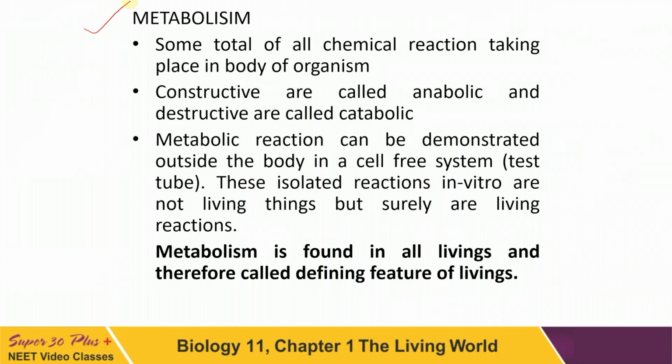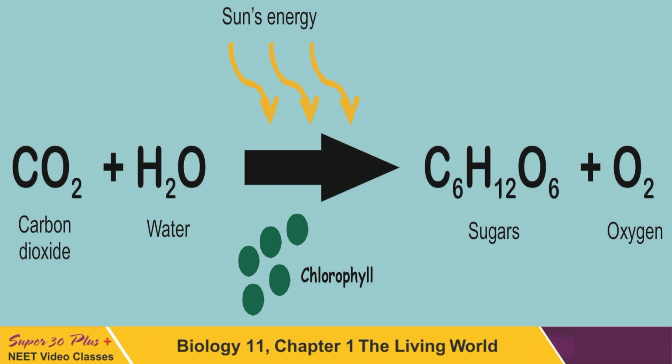Livings, cell or organism, have different types of biochemical reactions. Thousands of reactions are taking place in the body of an organism, inside a cell. The sum total of all this is known as metabolism. This metabolic reaction may be constructive, synthetic, and then it is called anabolism. For example, photosynthesis. What is there in photosynthesis? Carbon dioxide and water molecules combine to make food, that is glucose, and oxygen is liberated here.